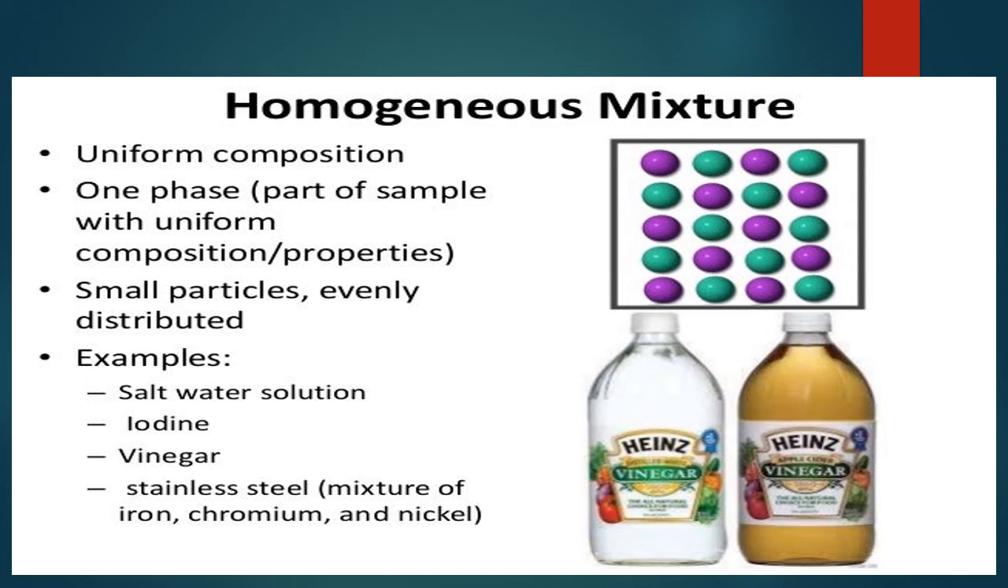In the sodium chloride solution, the sodium chloride is a salt. Once it is dissolved in the water, they are uniformly distributed. Examples of homogeneous mixtures are salt water solution, iodine solution, vinegar, that means acetic acid solution. So here one more example is given. The stainless steel is a mixture of iron, chromium and nickel, but here it is an alloy.